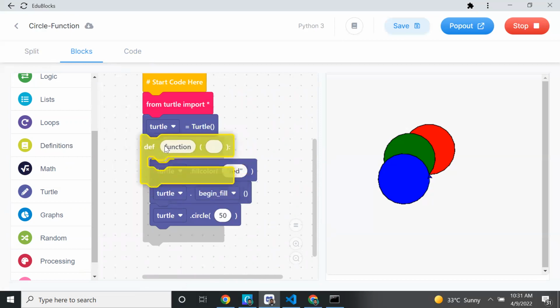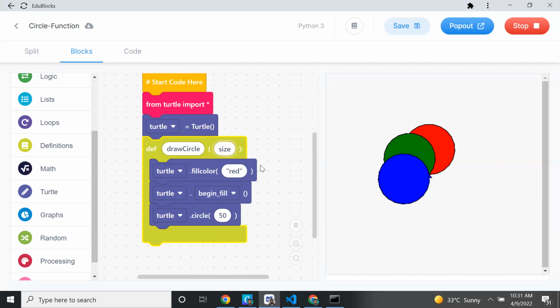After creating the turtle object, you can put it here. Okay. Def function. Inside the function, give the name for the function as drawCircle. Start with lowercase and any extra word you can put like this, drawCircle. What inputs do I want? I want size, the size of the circle, comma. I want the color of the circle, whatever color I want. Then I can give the angle, whatever angle I want. So instead of hard coding this color, you can give color. Then you can give size also.